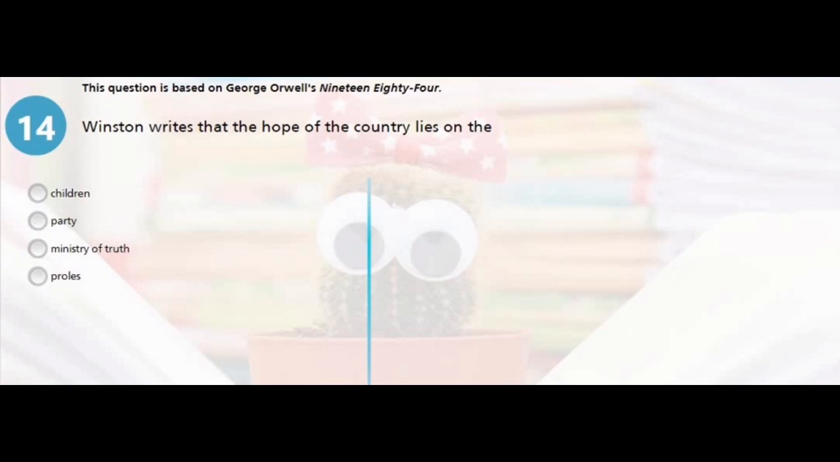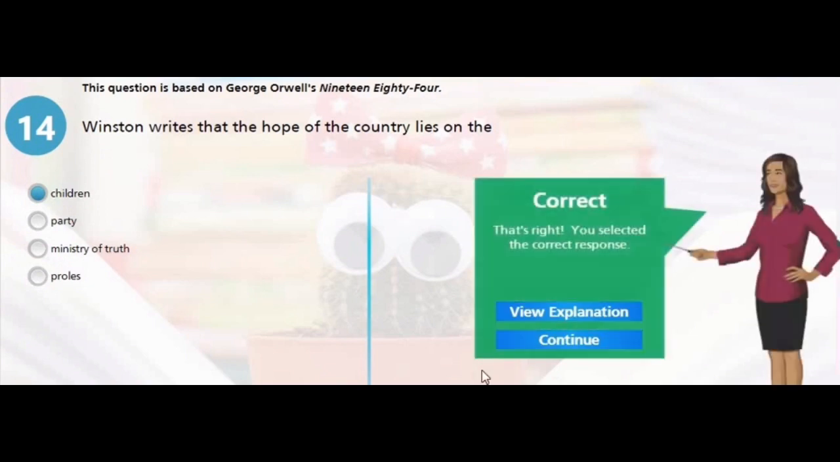Question 14. This question is based on George Orwell's 1984. Winston writes that the hope of the country lies in A, children, B, party, C, ministry of truth, or D, proles. Now the right answer is A, the children.